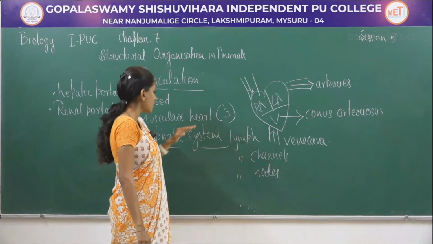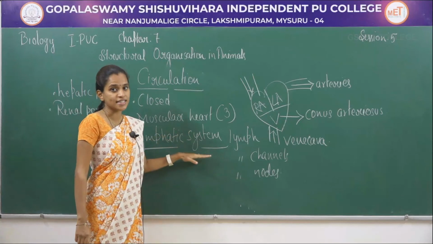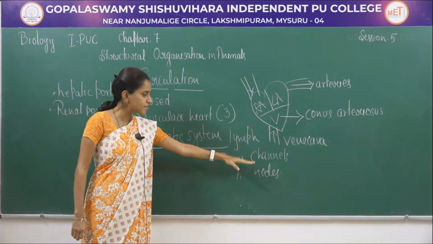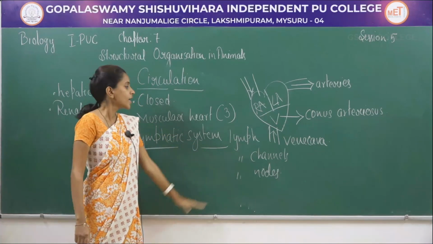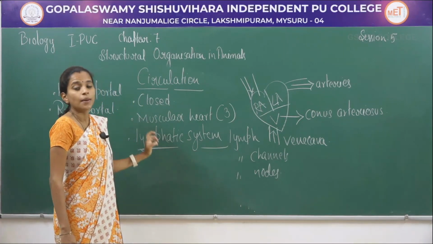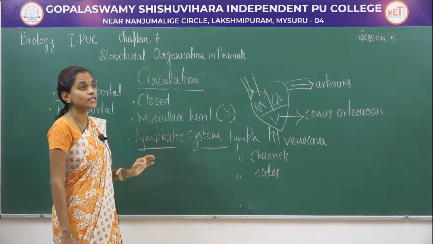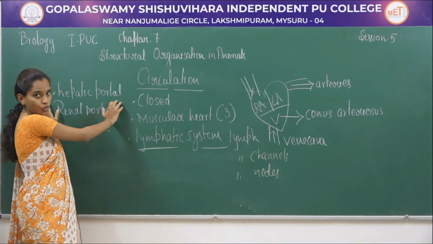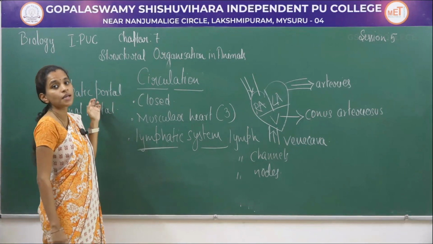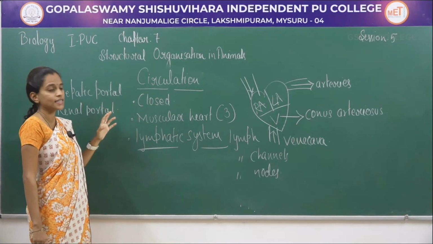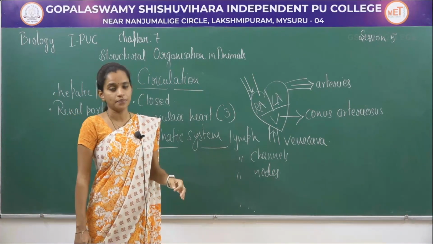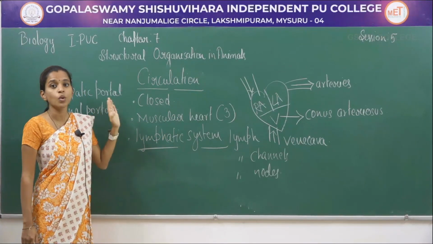Apart from this, it also includes a lymphatic system. This lymphatic system includes lymph channels and lymph nodes. All these together form the lymphatic system. Apart from this, there are also portal systems, which are the hepatic portal system and renal portal system. Hepatic portal system supplies the blood to the liver and the intestine, and renal portal system supplies the blood to the kidney. This is how the circulatory system works.